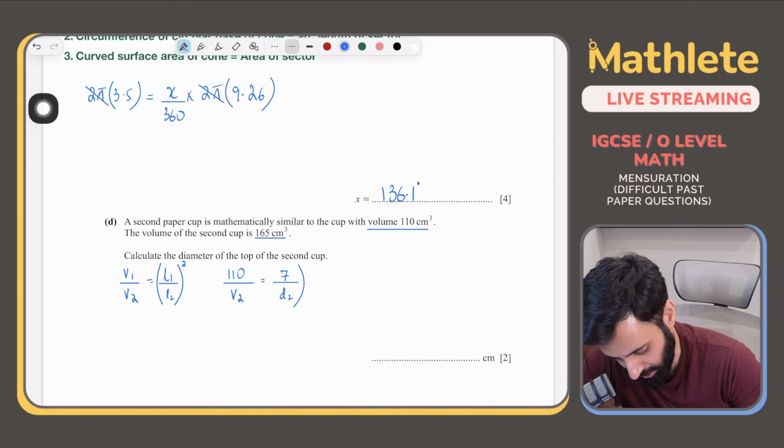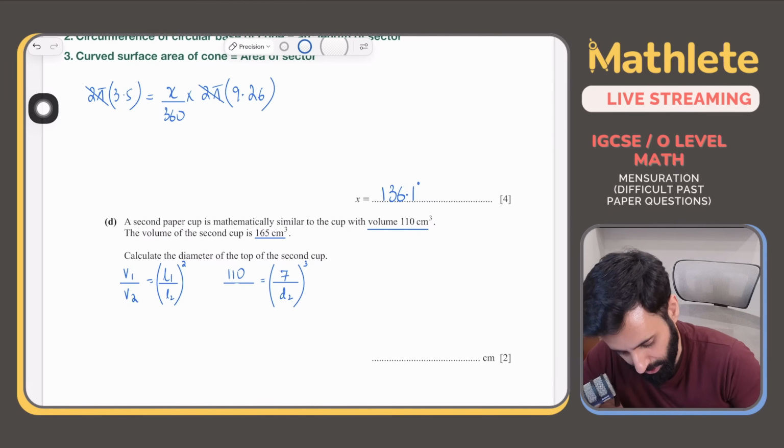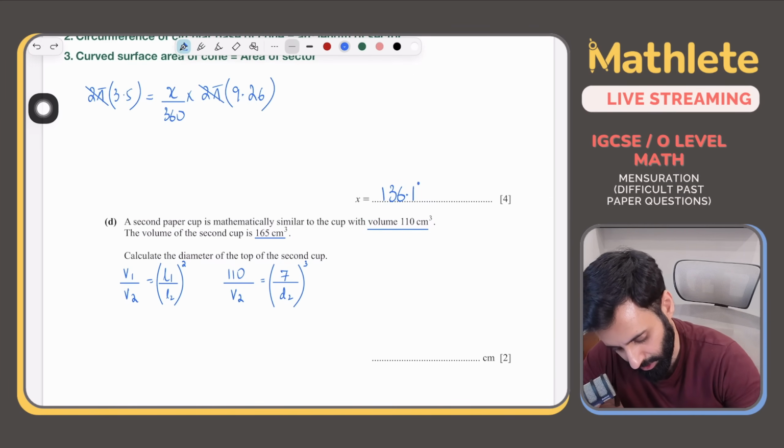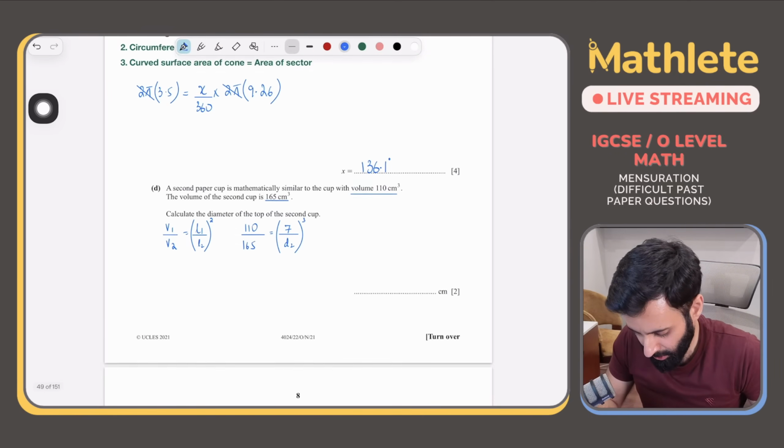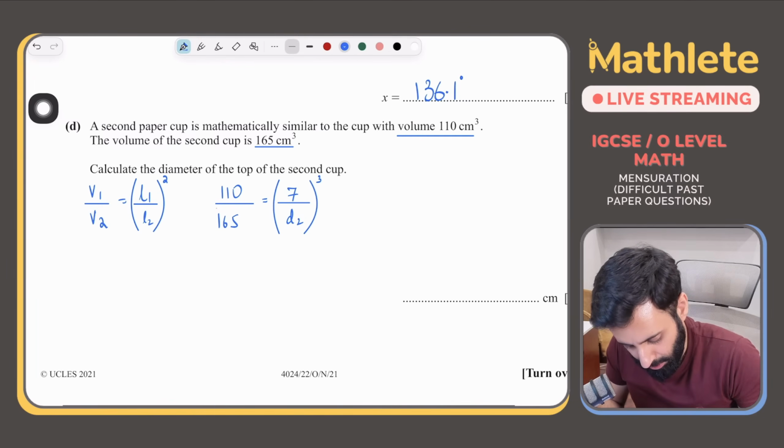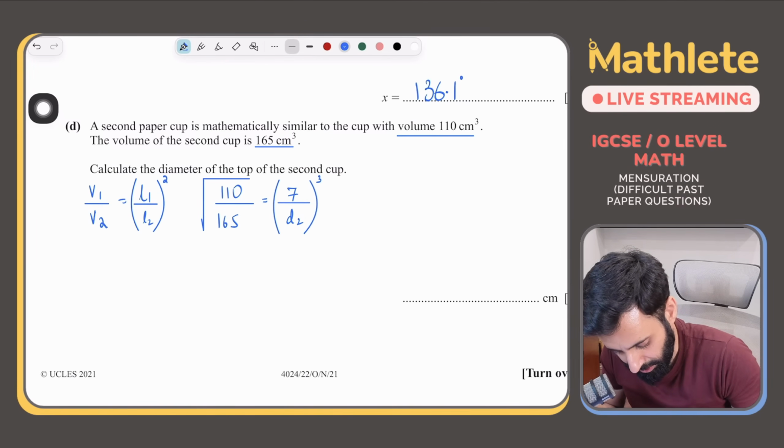That's in fact what we're supposed to find. Okay, don't forget to cube it. I just realized we're given the volume, so let's replace that with 165. ठीक है? अब इसको यूज़ करने के लिए आपको अच्छी कैलकुलेटर स्किल्स चाहिए.